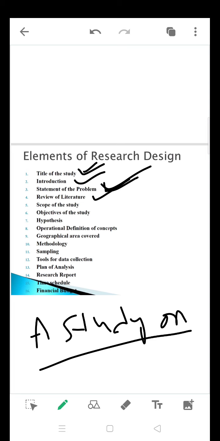Review of literature, we are going to call it ROL also. Review of literature means you are going to review the existing literature, either an article, journal, books, newspapers, records, or documentation which already exists. You are going to review the literature or existing data which is pertaining to or relating to your research topic only. That is called a review of literature.